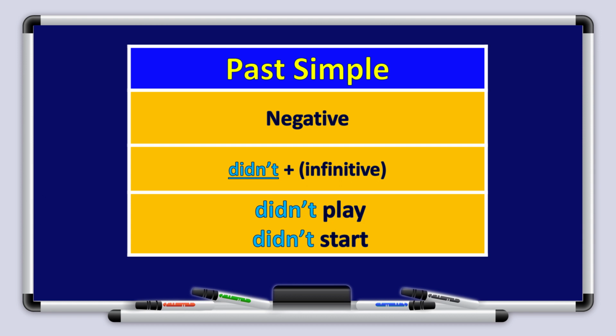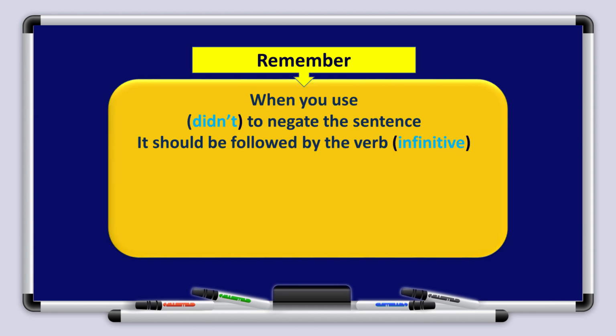Past simple tense in negative form. How can I use it? All you have to do is just add didn't, did not, plus the infinitive. So, did not, or in a short form, didn't, plus the infinitive. Like what? Didn't play, didn't start. Now, think of other examples, and let's work with this together.